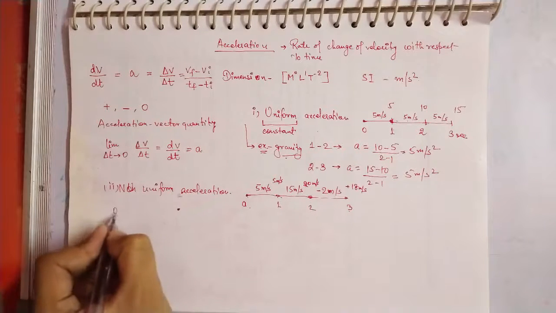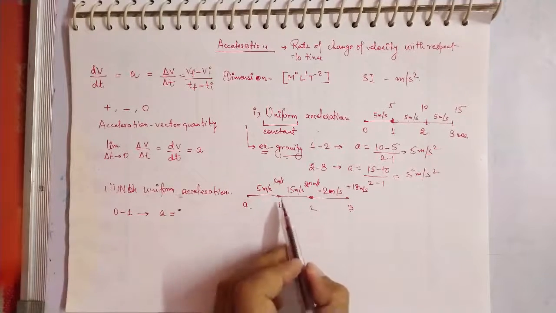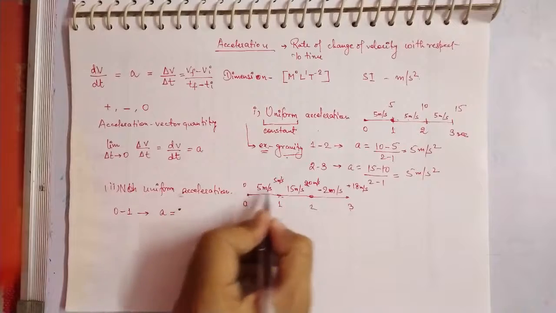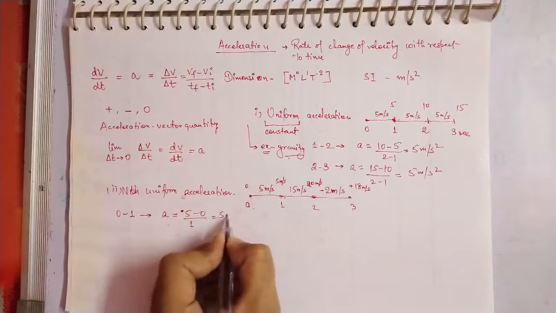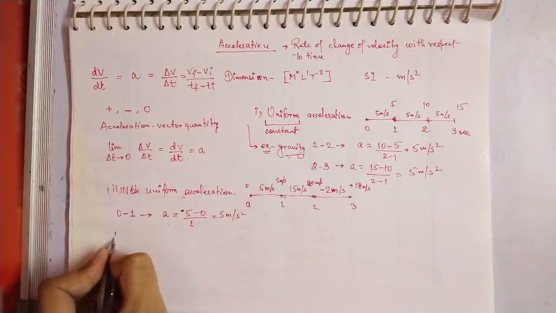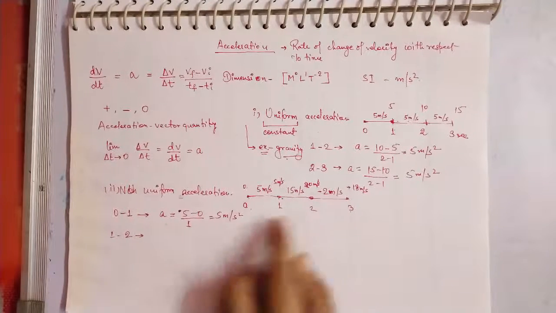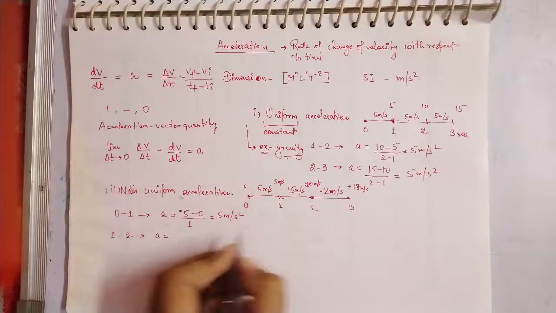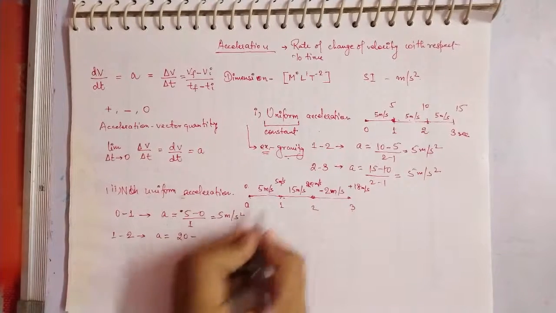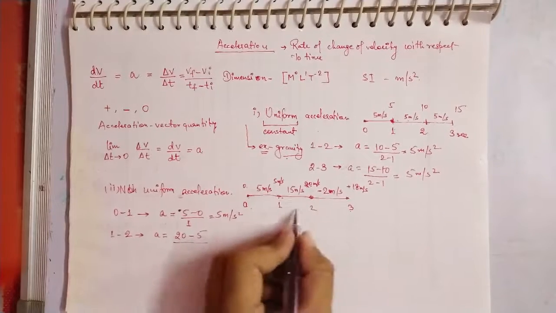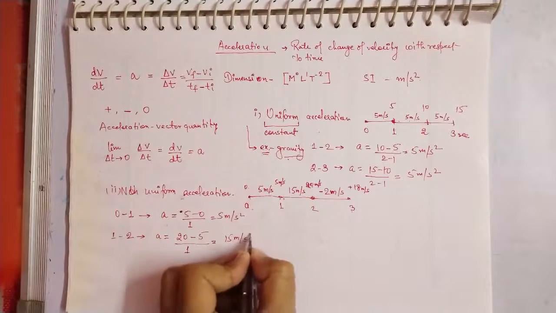Okay, so let's check how the acceleration is changing. For 0 to 1 second, it is 5 minus 0 upon 1 minus 0, that is 1, so this is 5 meter per second square. Again for 1 to 2, let's calculate the acceleration. Final is 20, initial was 5, and the duration is again 1 second, so this time you are getting 15 meter per second square.